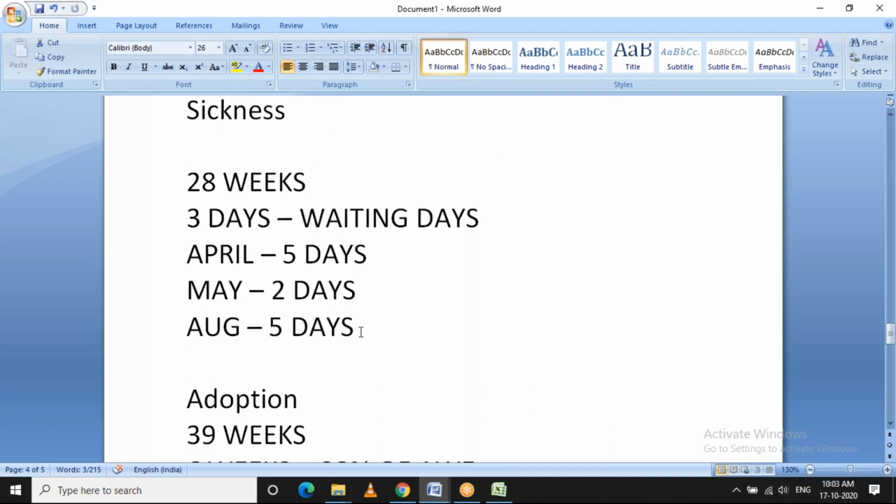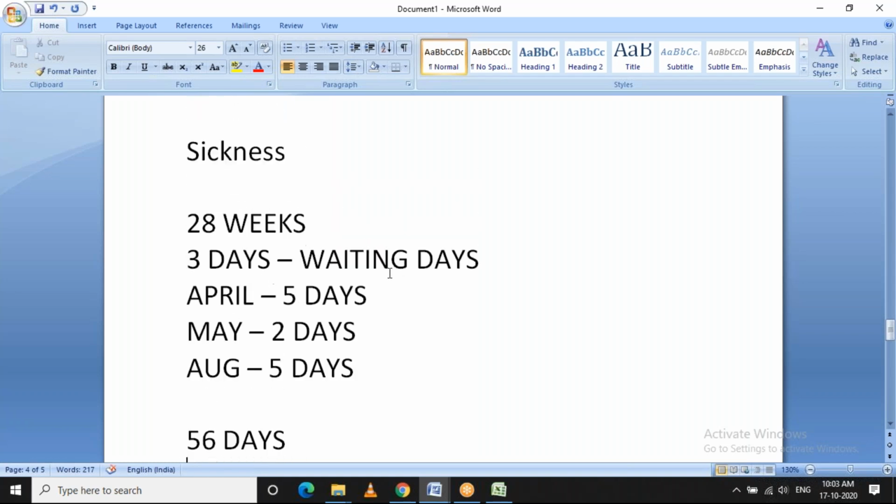Coming to sickness, as I said, the 3 waiting days will be applied again if the employee's absence duration is more than 56 days. Again, the initial 3 days will be waiting days, and then the following days' payment will be calculated. Unlike other statutory absences, sickness will be paid on a daily basis.